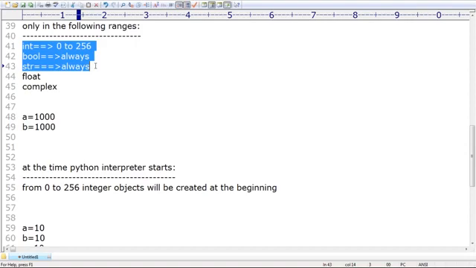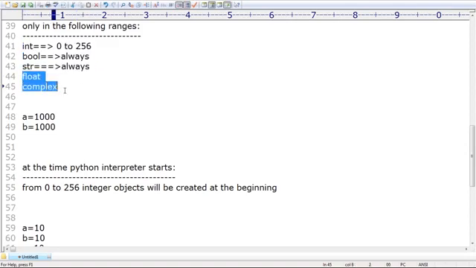Clear? Are you able to understand? Okay, the first one is int. What is the range? Int 0 to 256. Boolean case, always. str case, always. No problem. Then immediately some people may ask, sir, for float and complex, immutability is there, so why is this reusability concept not there?